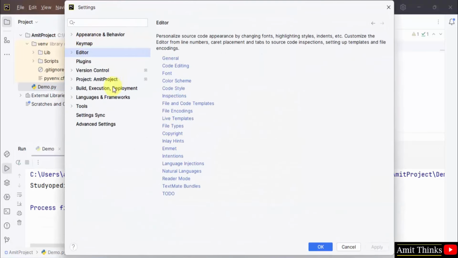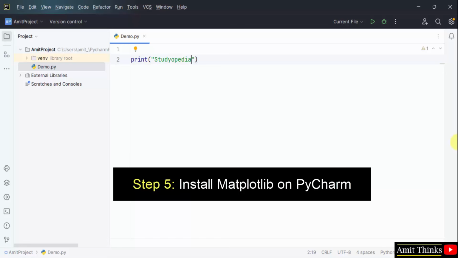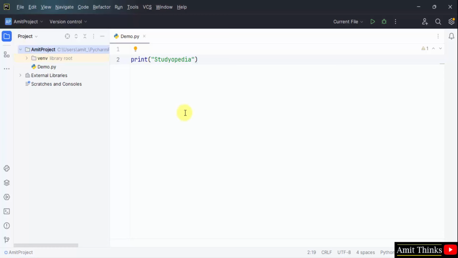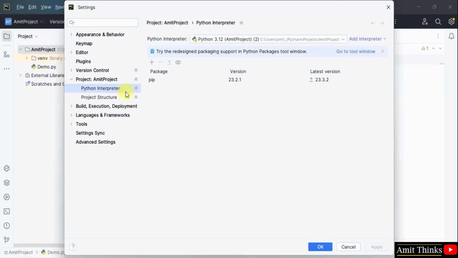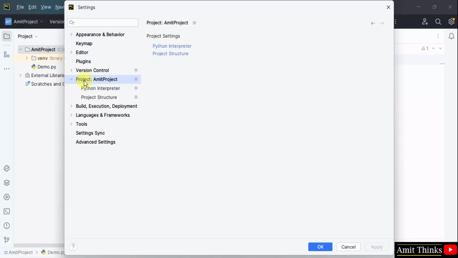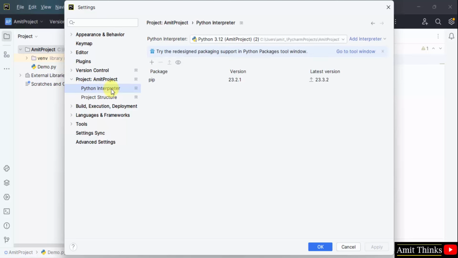We successfully installed Python, pip and PyCharm, and we also ran a sample Python program on PyCharm. Now let us see how to install the matplotlib library on PyCharm. So here was our project, a sample project, Amit project. To install any library, go to File, click Settings. After clicking Settings, go to your project here and click Python Interpreter. After that, click on the plus sign to install.